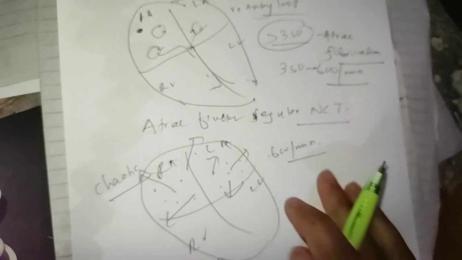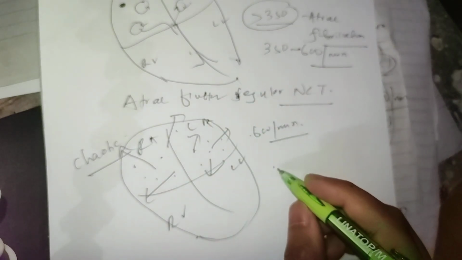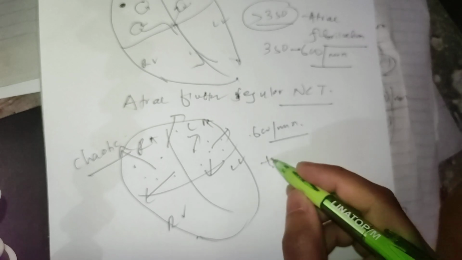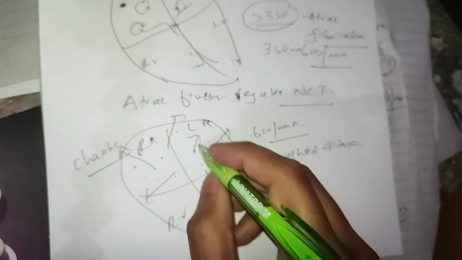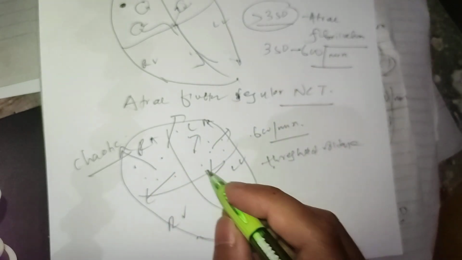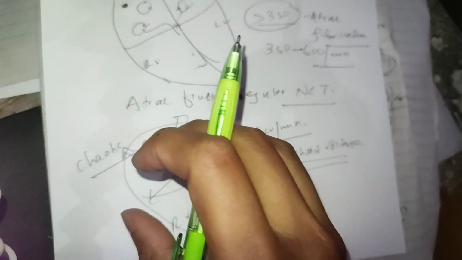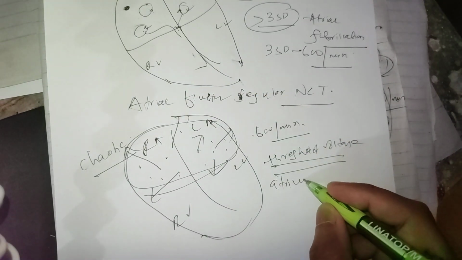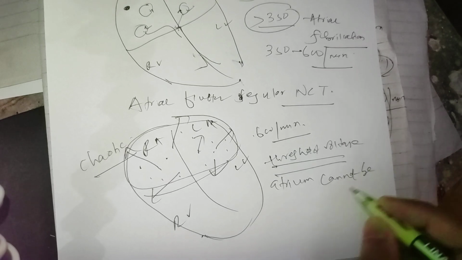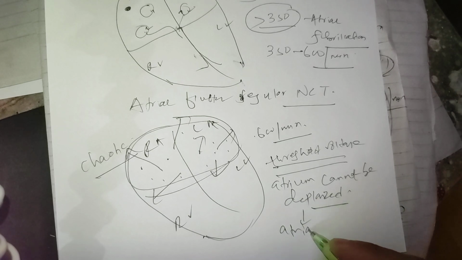And as I already told you, to depolarize the atrium there should be at least a threshold voltage crossed. But here there is more current generation, and these currents are not able to reach the threshold voltage. If they cannot cross the threshold voltage, they cannot depolarize the atrium. And if it is not depolarized, the atria can't contract, right?